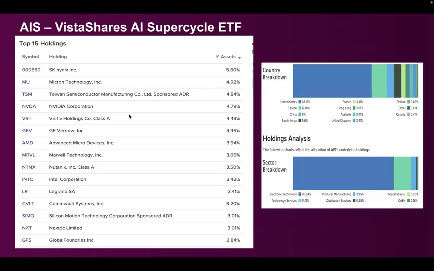So top 15 holdings: Micron Tech, SK Hynix, some new names: Vertiv Holdings, GE Vernova, Marvell Tech, etc. The fund only has 63% exposure towards US, and there are a lot of companies across other geographies, which is a good thing.